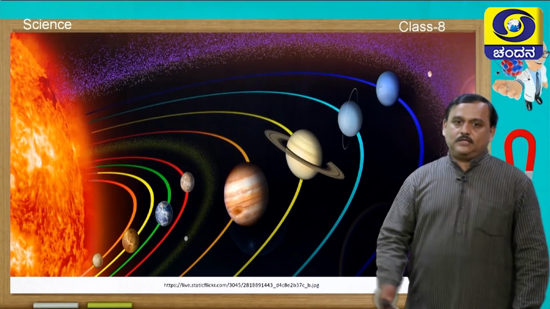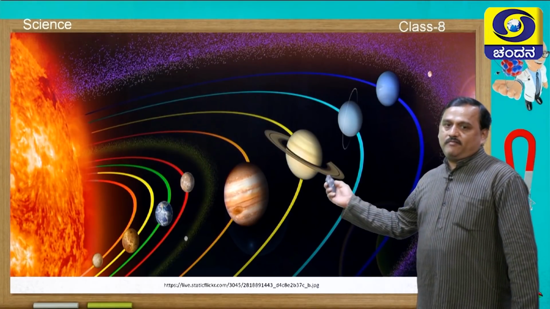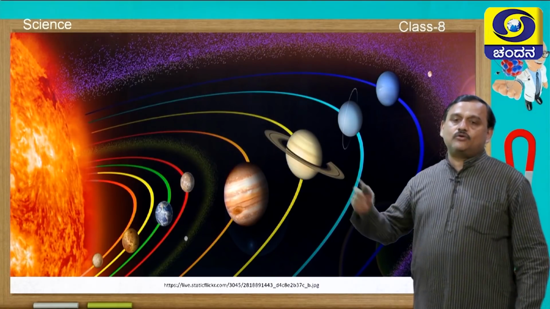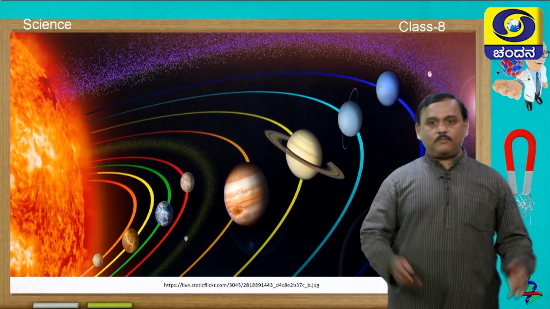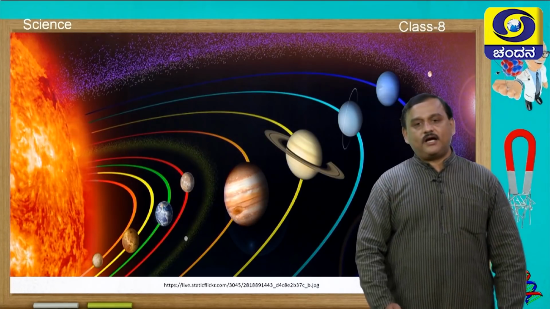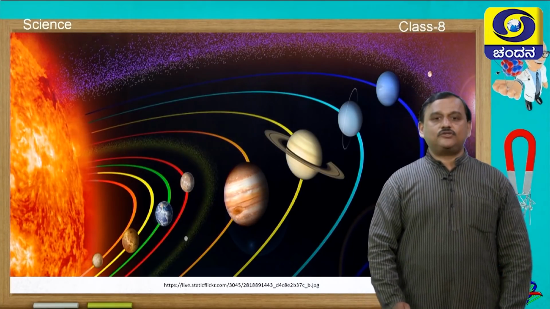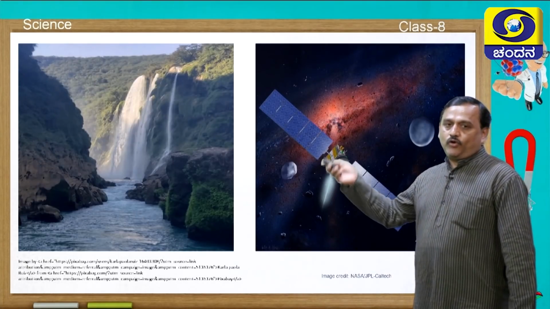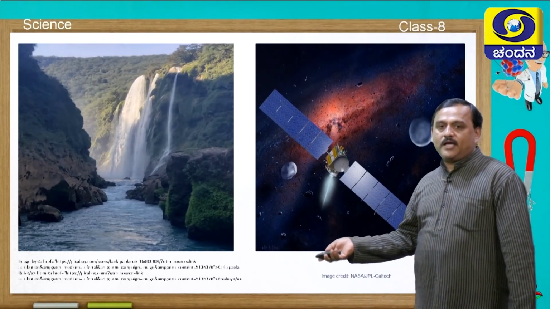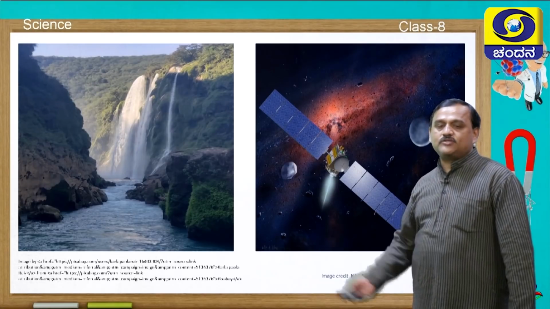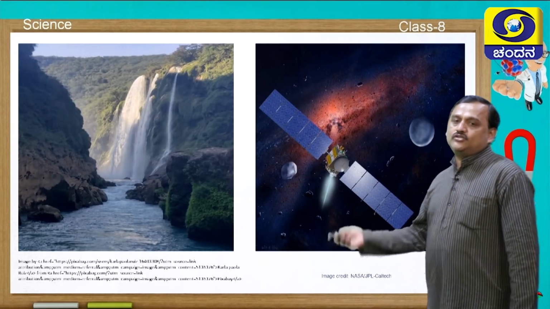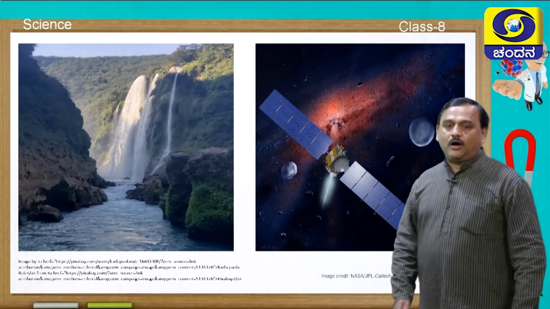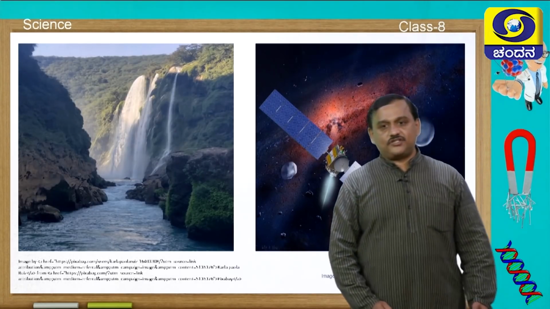You know, the reason for the revolution of planets around the sun and the satellites around the planet is all by gravitational force of attraction, and that is also a non-contact force. And also the flowing of water from a higher level to a lower level, that means towards the sea, and also the revolution of artificial satellites around the earth, all these are due to gravitational force.